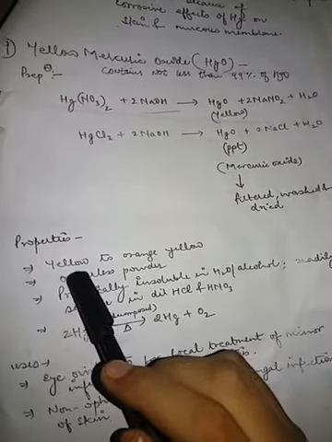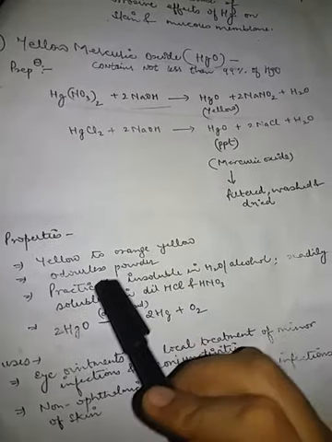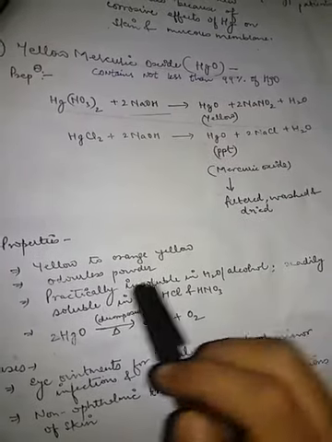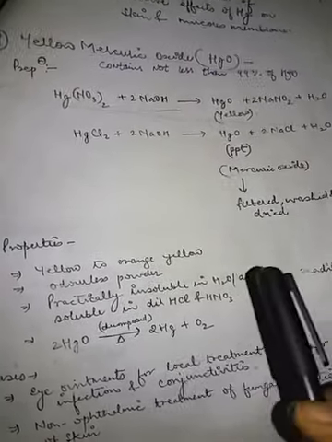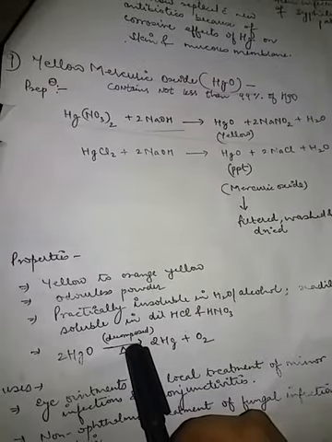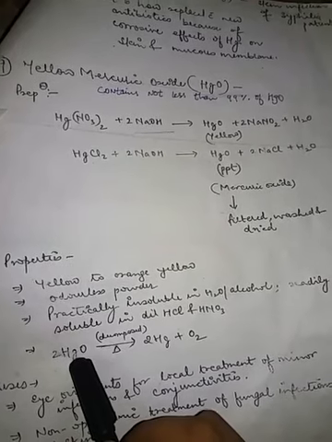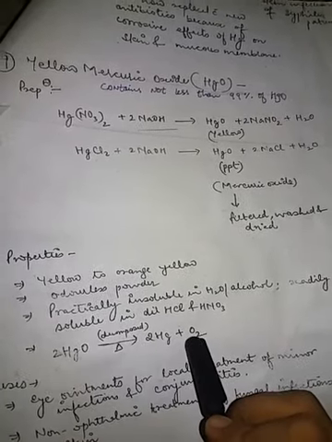So now we have to discuss the properties. Some of the properties are: yellow to orange-yellow in color, odorless powder, practically insoluble in water and alcohol, readily soluble in dilute hydrochloric acid and nitric acid. It undergoes a decomposition reaction. Yellow mercuric oxide undergoes decomposition and forms mercury and oxygen.